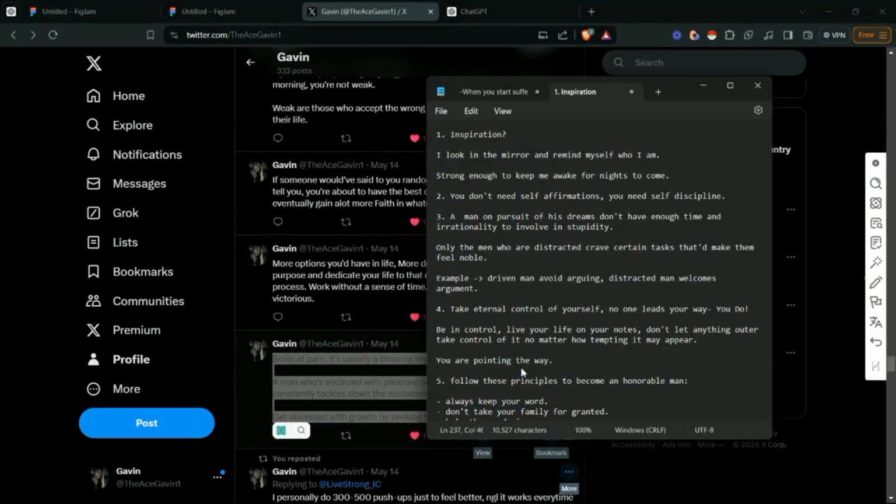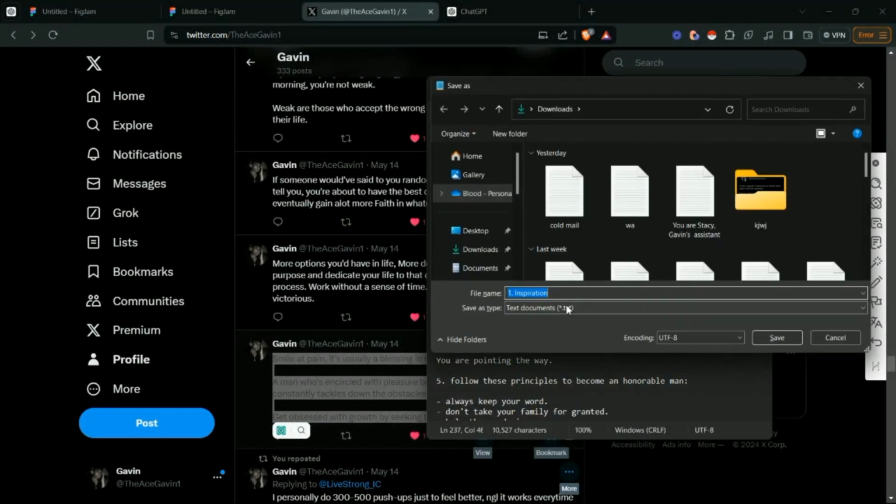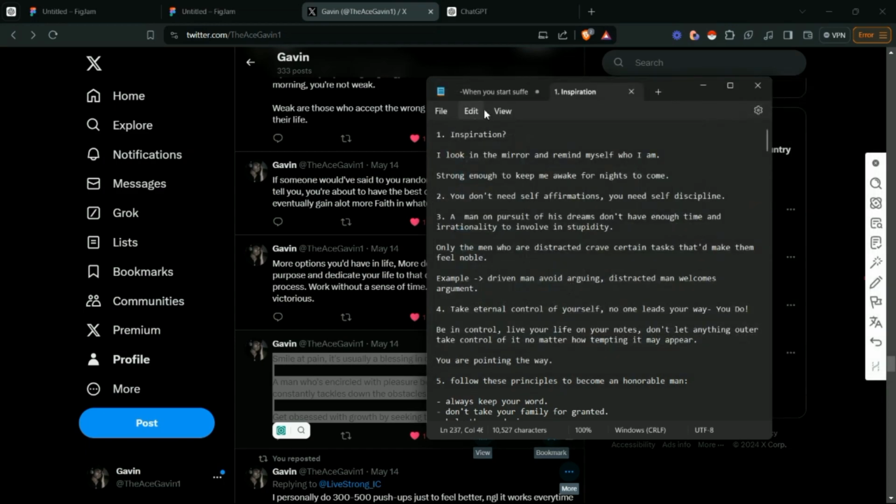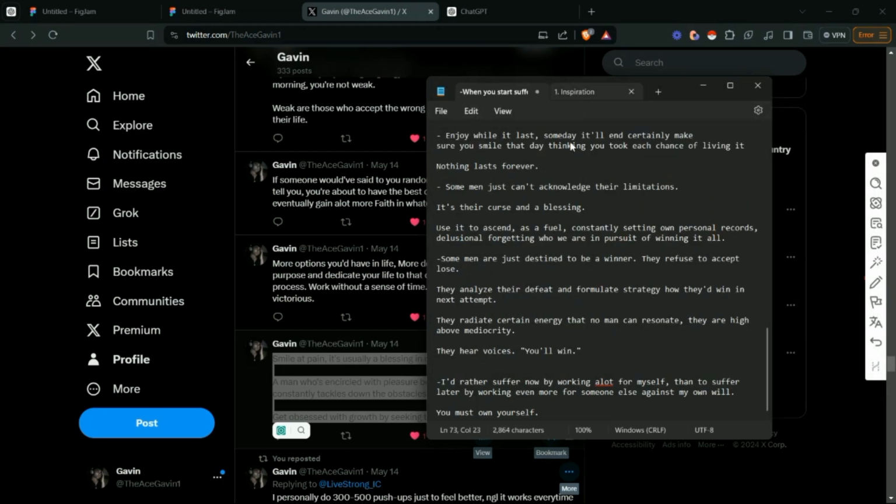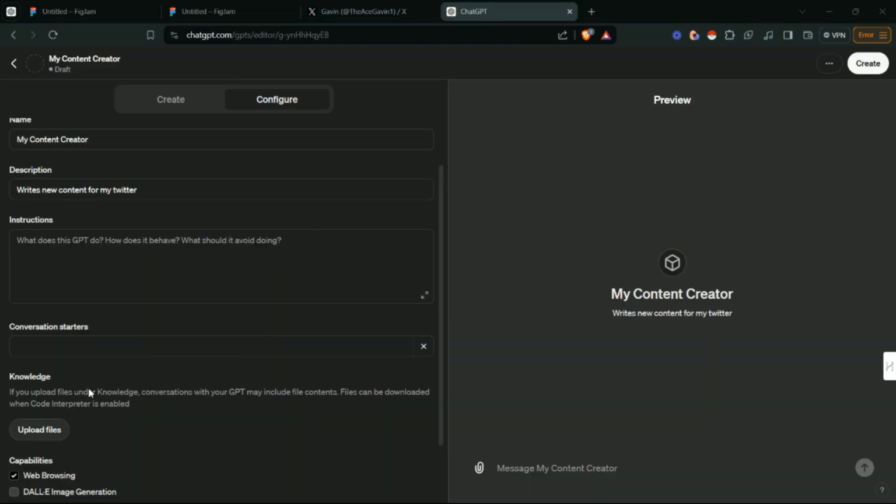Now you just have to save this file. After saving, go back to ChatGPT, click on upload files, select both of them files and upload them.